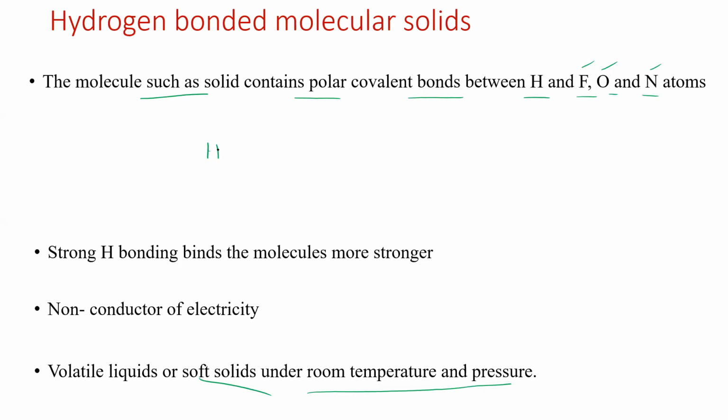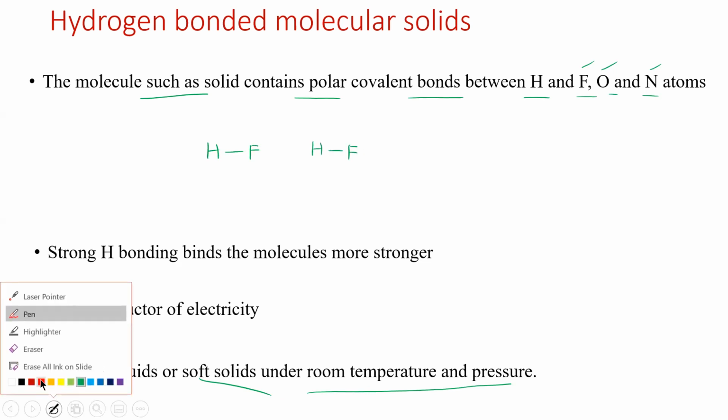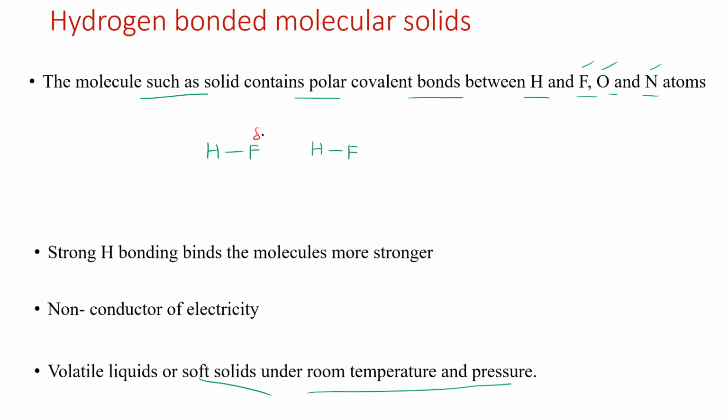Say, for example, I take one HF molecule and another HF molecule. Here the force of attraction will be very strong because we have negative and positive charges on each molecule. Consider the force of attraction between the first HF molecule and the second HF molecule. The hydrogen is placed between two highly electronegative fluorine atoms, so it is called hydrogen bonding.